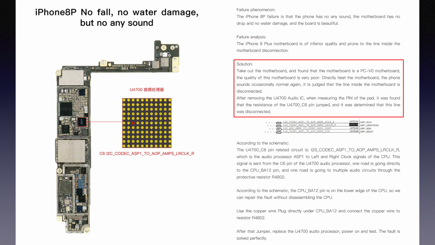Solution. Take out the motherboard and find that it is a PCV0 motherboard. The quality of this motherboard is very poor. Directly hit the motherboard, and the phone sounds occasionally normal again. It is judged that the line inside the motherboard is disconnected.